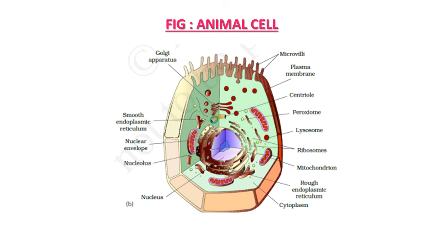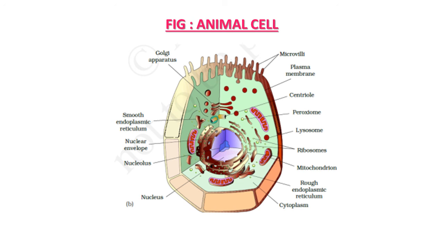Here the membrane bound organelles are mainly ribosomes, mitochondria, then nucleus is present, endoplasmic reticulum is present. Some microorganelles like peroxisome are present, and as you know very well, centrioles are present here, which are absent in plant cell. In plant cell, cell wall is present, but in animal cell, you can see here, cell wall is totally absent.